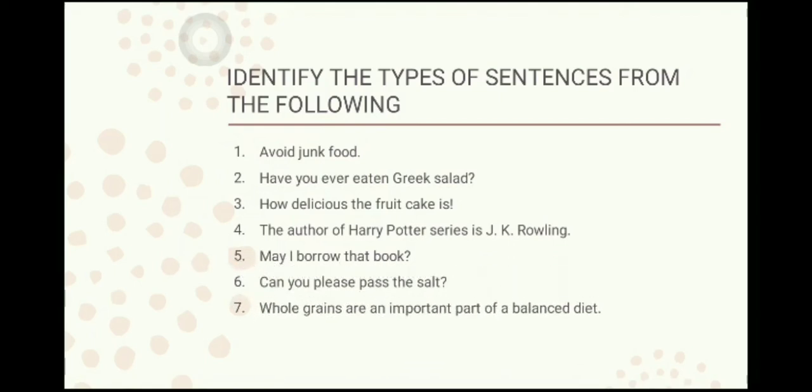Whole grains are an important part of a balanced diet. This is a fact, so it is a declarative or assertive sentence. Very good, students. I hope that you have got at least 6 out of 7 sentences correctly.